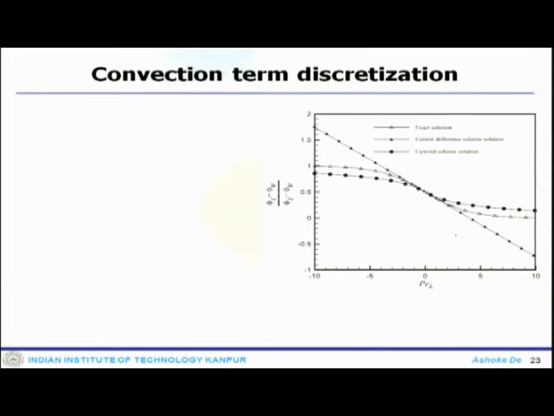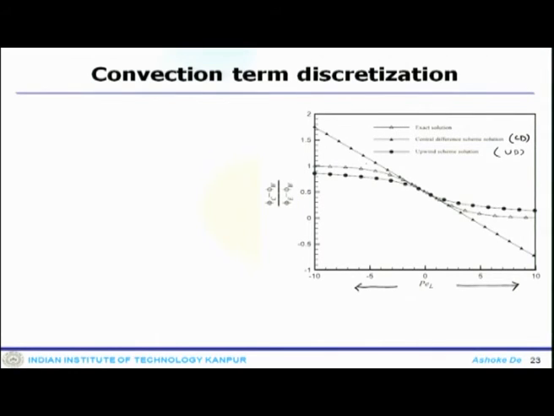Now, this is how the Peclet number is varying, and we got 3 different solutions. This is CD, which we have seen earlier. Exact solution follows this curve. So, this is the curve of the exact solution. CD or the central difference scheme, and this is the upwind scheme.